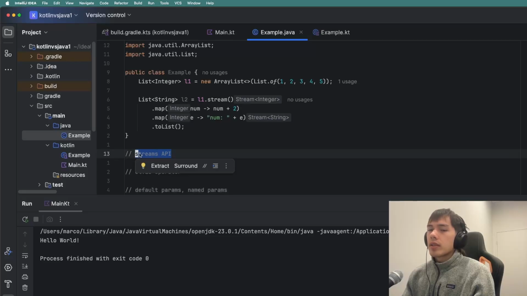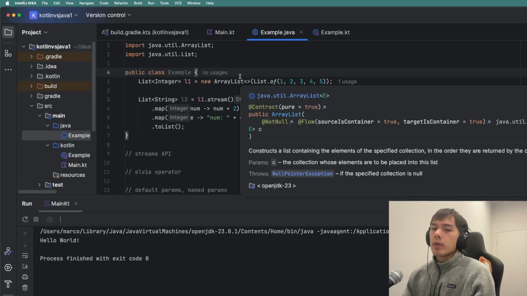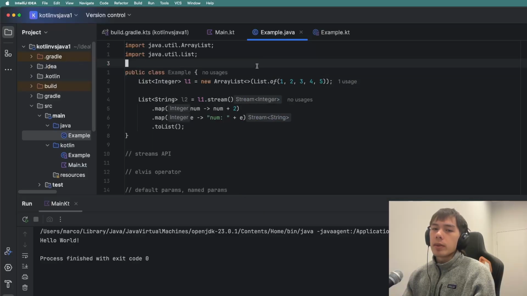I guess streams API is confusing. I'm listing it here as I'm saying that Kotlin does streams better and functional programming better in general. What I mean by this is, Java was started without the streams API, so there's always going to be multiple ways of doing things, like the iterative way with the for loops. But now a lot of people have started to learn to love the functional way of programming. So there's always going to be this divide on how things can be done.